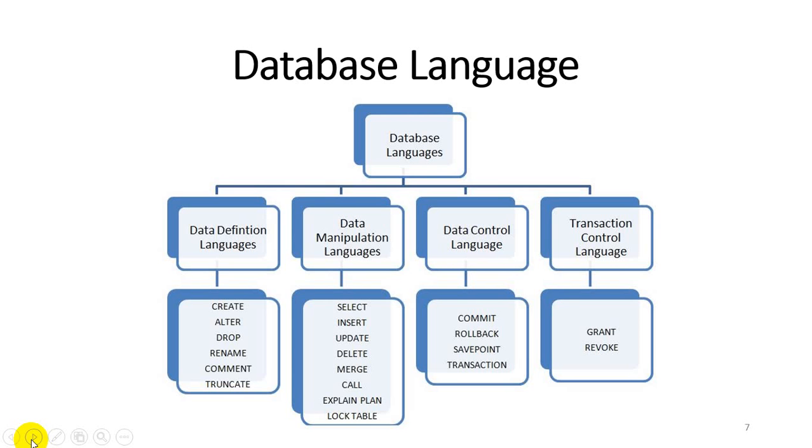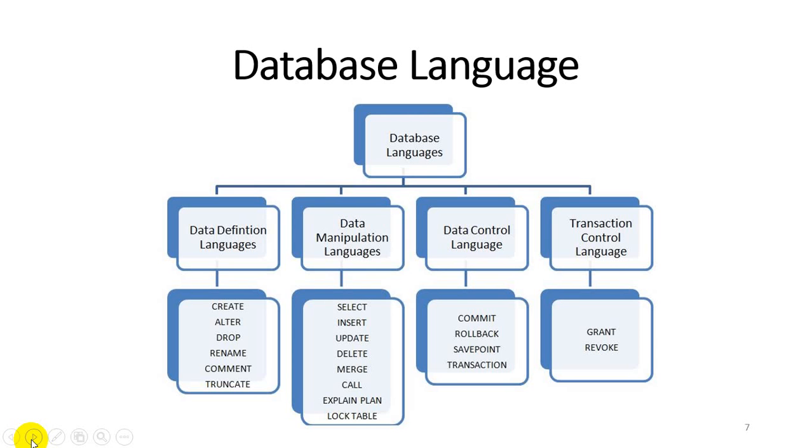In each language, different operations are performed at some priority level. In DDL, create, alter, drop, rename, comment, and truncate operations are performed. In DML, select, insert, update, delete, merge, call, explain plan, and lock table are part of DML.